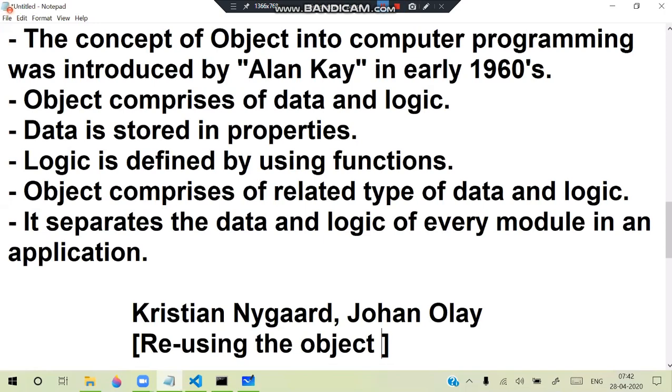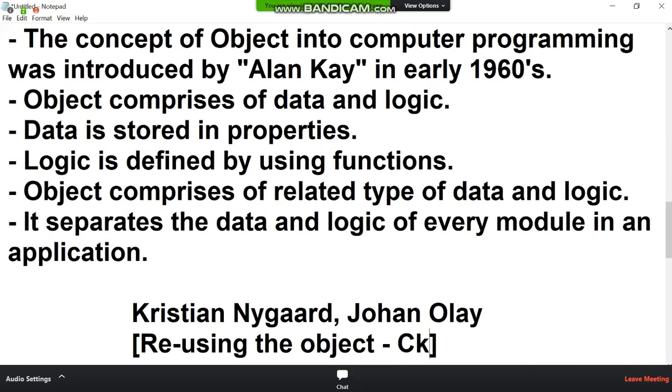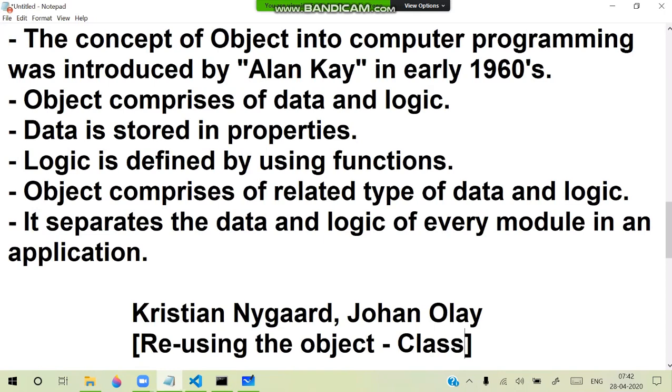Actually, these two people introduced a concept called class, where an object's related properties and methods are kept in one place. And these two people introduced a concept called object-oriented programming. OOP was introduced in 1967. In 1967, object-oriented programming was introduced by these two people, but the object was not introduced by them.